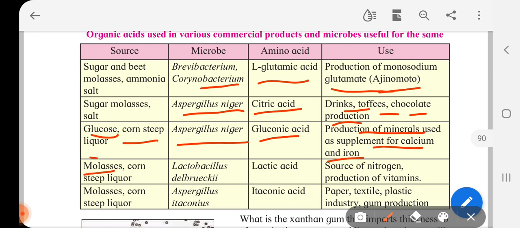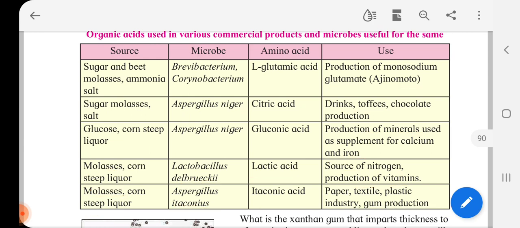If the source is molasses, corn steep liquor, and Lactobacillus delbrueckii, lactic acid is obtained, and this is used as a source of nitrogen and in production of vitamins. Molasses, corn steep liquor, and Aspergillus, itaconic acid is produced, and it is used in paper, textile or plastic industry and gum production. So this table is important for you to remember.